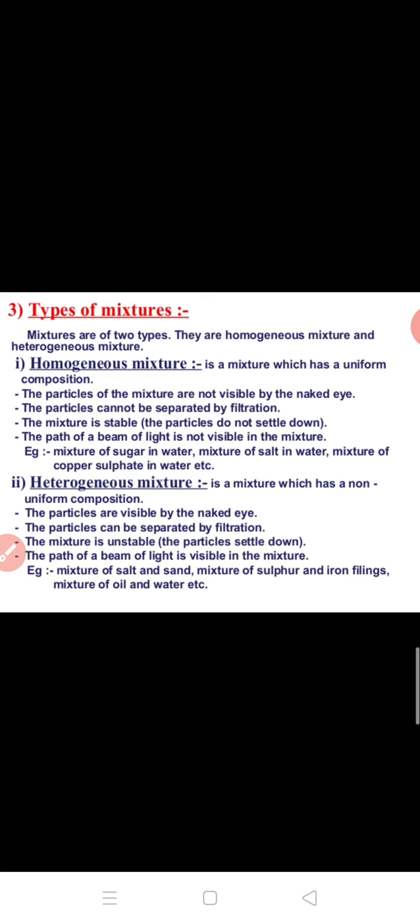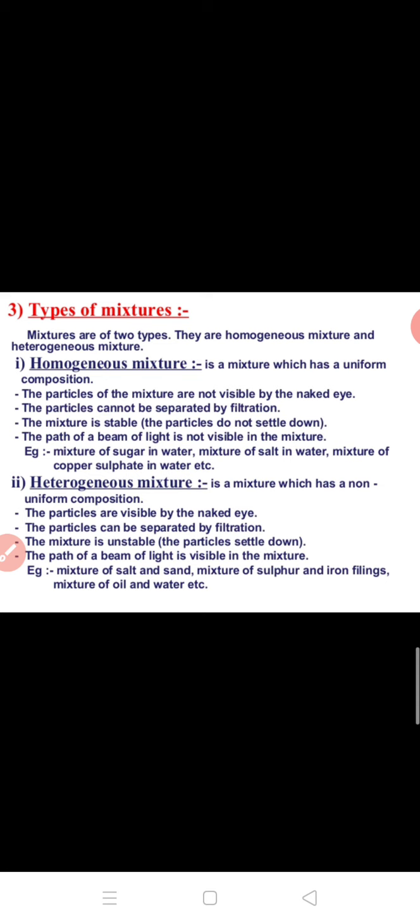A homogeneous mixture has a uniform composition. Particles of the mixture are not visible by the naked eye. Particles cannot be separated by filtration. The mixture is stable, that means the particles do not settle down. And the path of a beam of light is not visible in the mixture. It does not show the Tyndall effect. Now what is the Tyndall effect? I will explain to you. So some examples are given of homogeneous mixtures. For example, a mixture of sugar in water, salt in water, copper sulfate in water, etc.